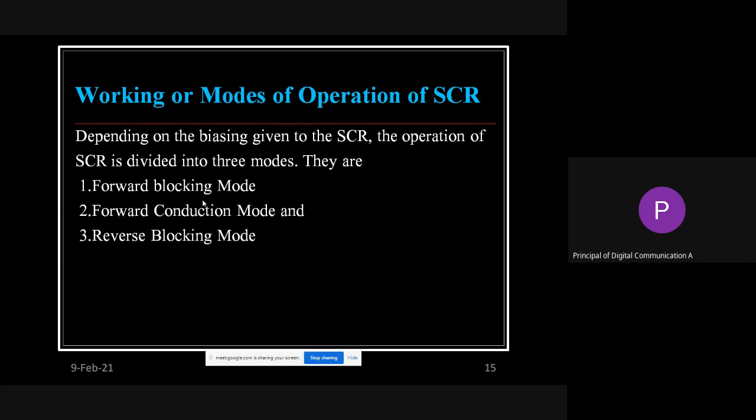In the other two modes, that is blocking modes, only reverse current is going to flow, and if that reverse current goes excess, it will damage this particular device. So this is a basic introduction of all the three modes. How to configure this device so that it goes into forward blocking or forward conduction, how it looks like, we have to see in the next slide.